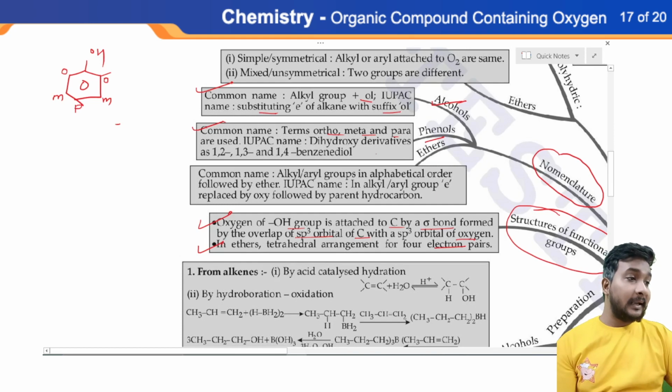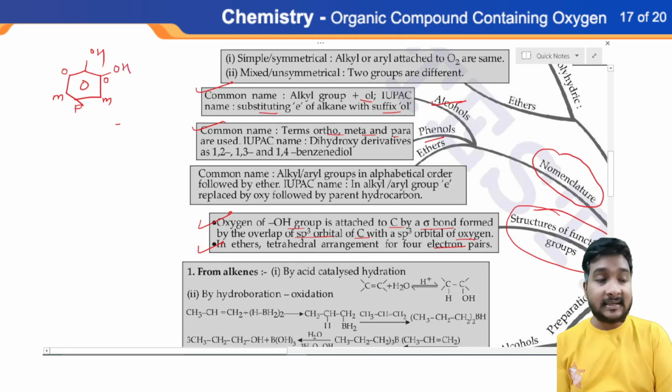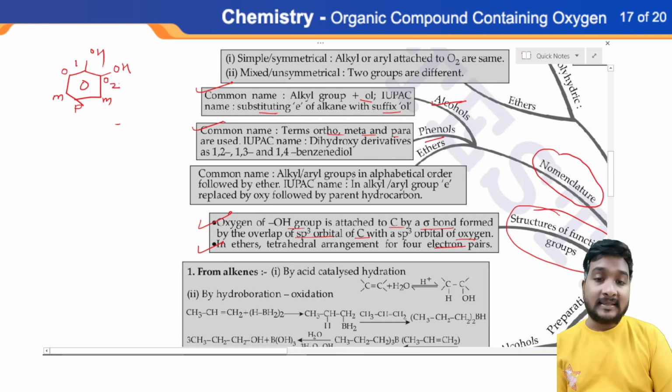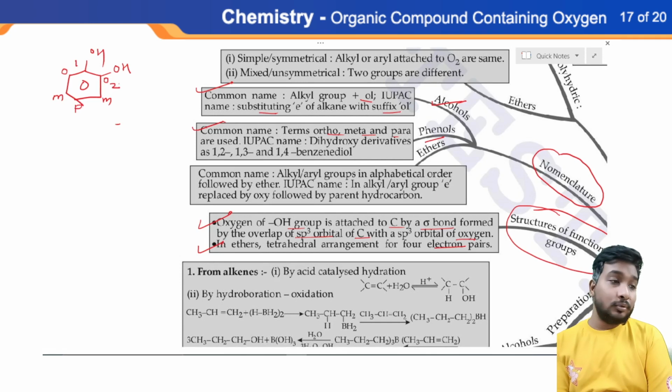But in IUPAC, dihydroxy derivatives are named 1,2-, 1,3-, 1,4-benzenediol. Suppose 2 OH groups are present on adjacent carbons of benzene, then it is called 1,2-benzenediol. In IUPAC we don't have to use ortho, meta, para.